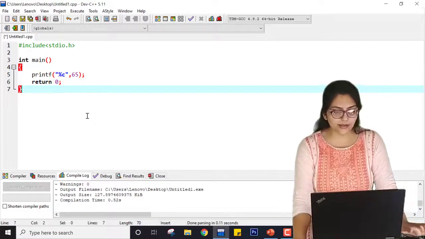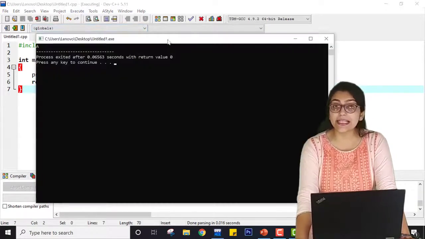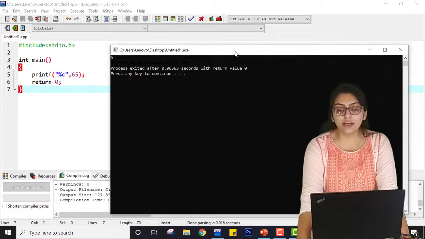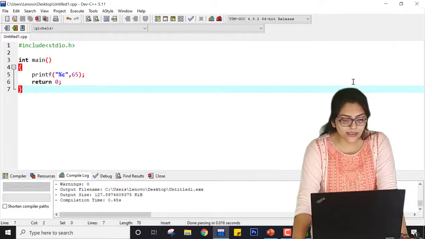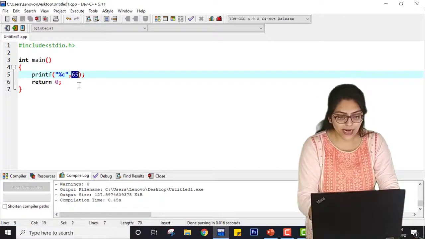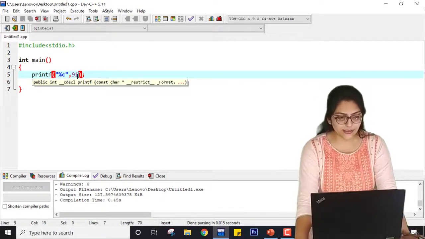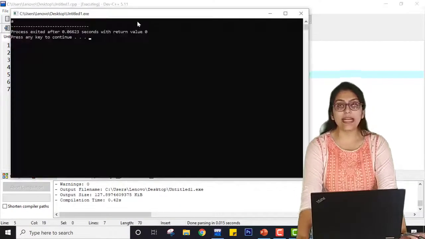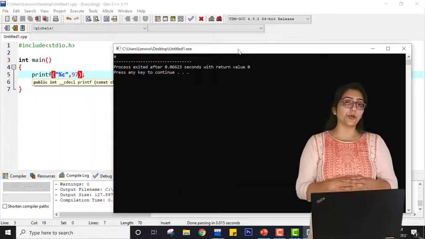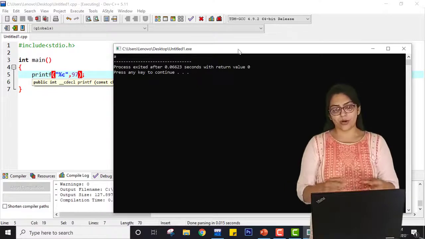So now let's save this program, compile it and run it again. You can see A is printed. That means any value that is associated with this number will be printed. Now instead of this 65, suppose I am writing 91 or say 97. Let me save this program, compile it and run it. You can see small a is printed, because the value associated with this is small a, right?